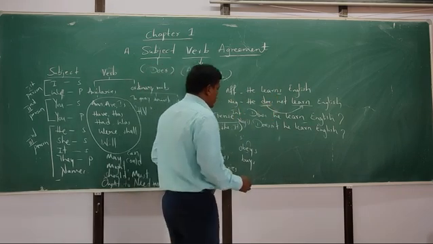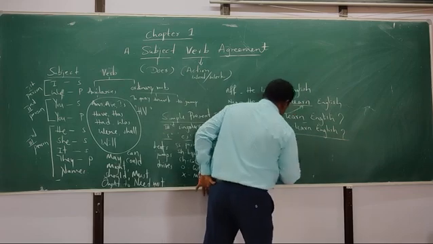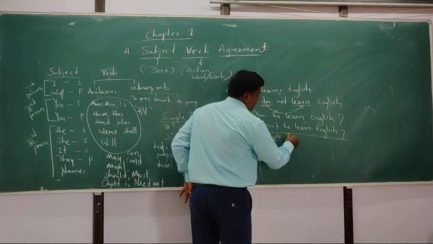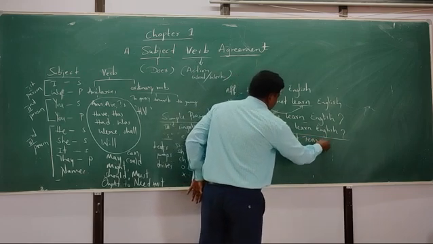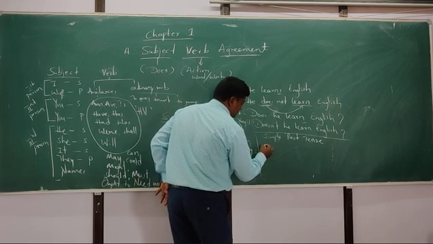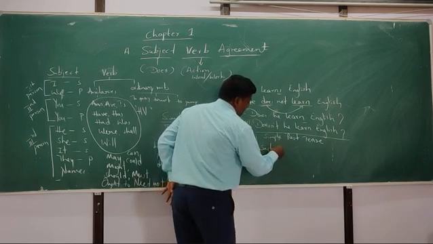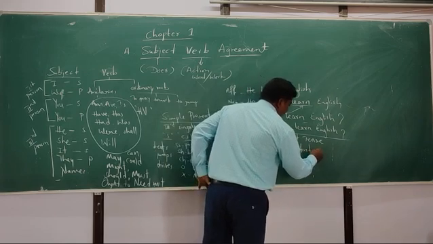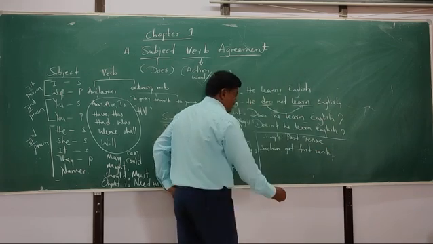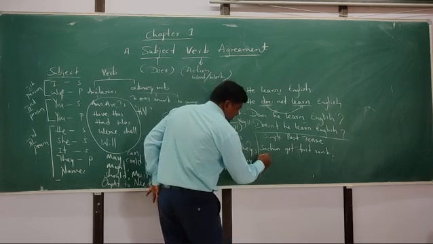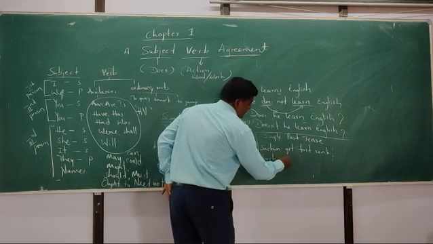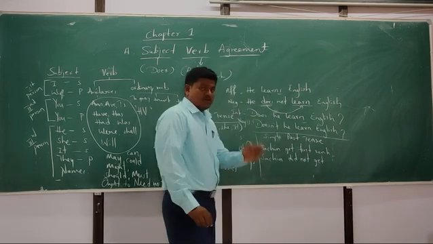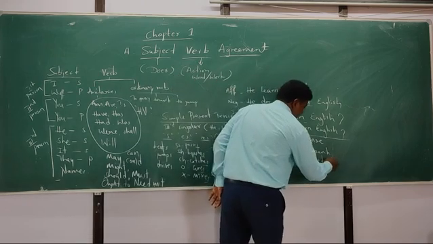Okay? See here, again in simple past tense: Sachin got first rank. In the negative sentence: Sachin did not get first rank, not got.